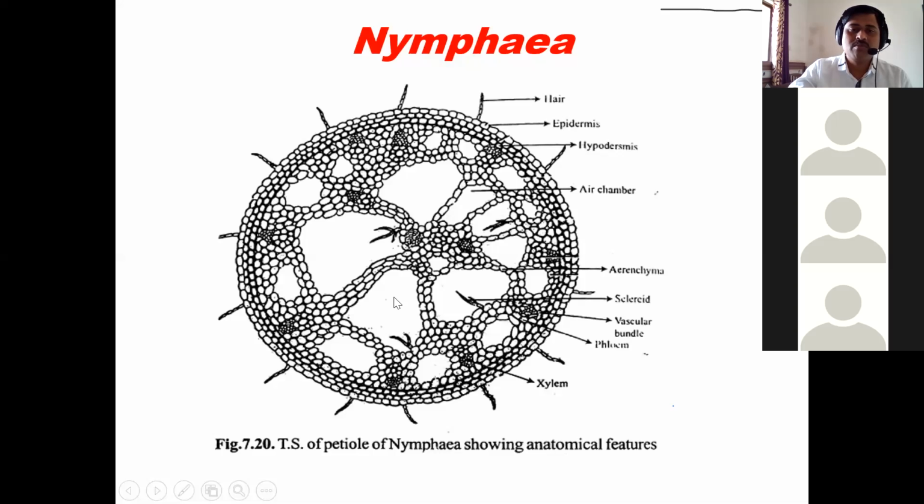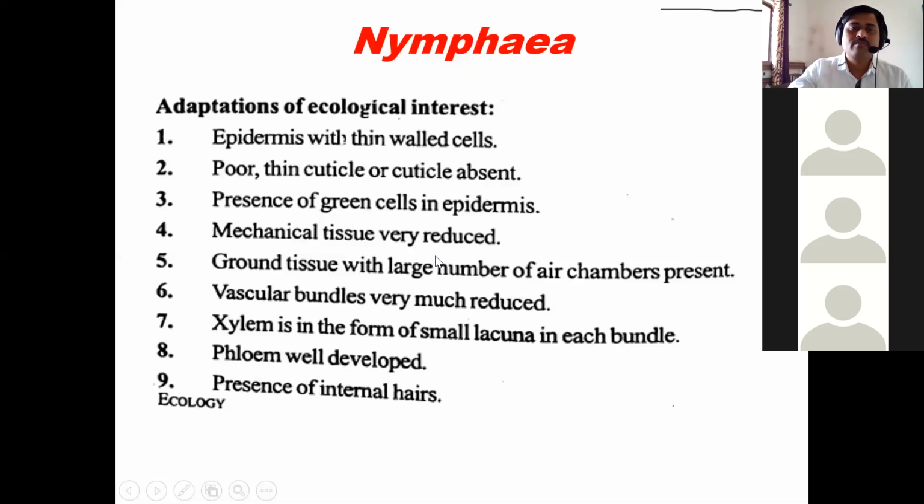This type of vascular bundles is there, but xylem is poorly developed in case of Nymphaea. These are the major ecological adaptations that are seen in Nymphaea: epidermis with thin-walled cells, thin cuticle or cuticle absent, presence of green cells in epidermis, mechanical tissue reduced, ground tissue with a large number of air chambers.